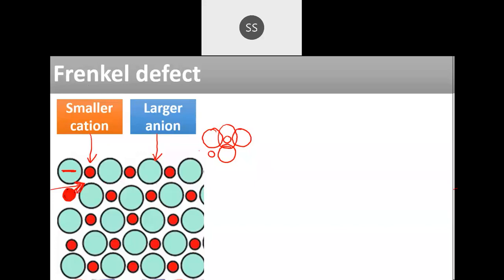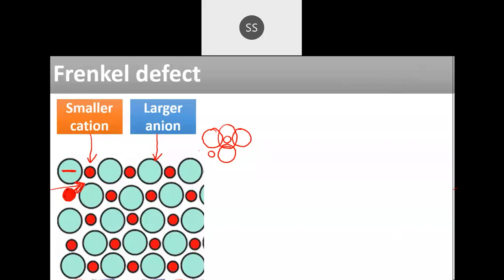That's the Frenkel defect. Now what will happen to the density? How will it affect the density of the solid? What do you think? Will the density increase or decrease? Will anything happen to the density, or will it remain the same? Three options I'm giving. Will it increase, will it decrease, or will it remain the same?